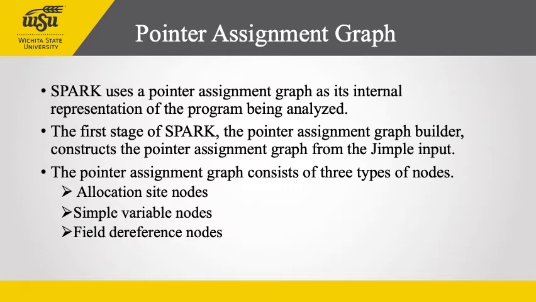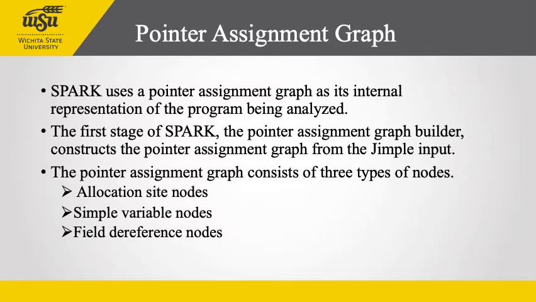The pointer assignment graph consists of 3 types of nodes. Allocation site nodes represent allocation sites in the source program and are used to model heap locations. Simple variable nodes represent local variables, method parameters and return values, and static fields. Field dereference nodes represent field access expressions in the source program. Each is parameterized by a variable node representing the variable being dereferenced by the field access.